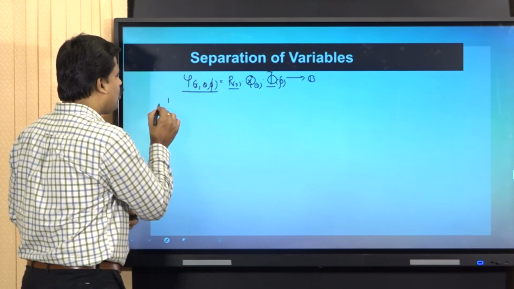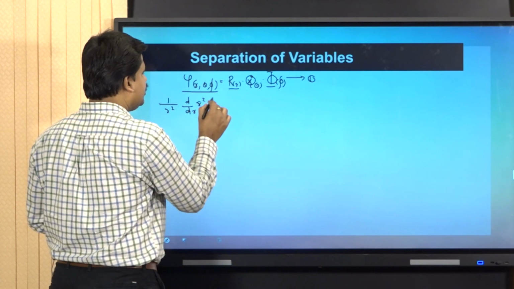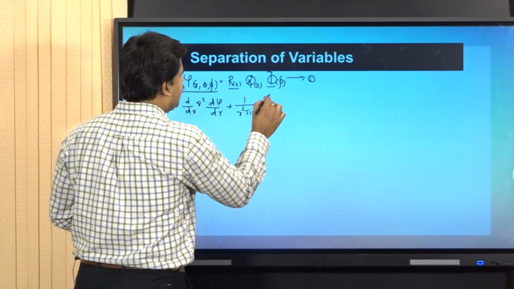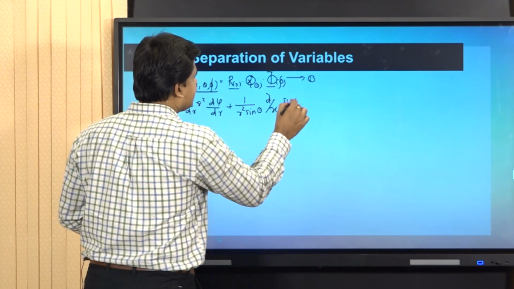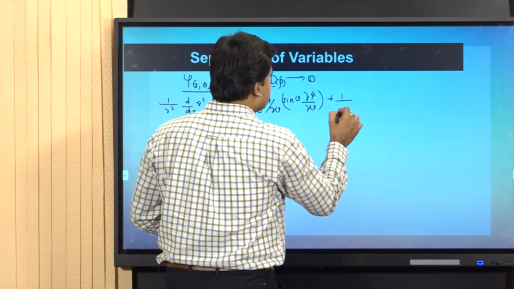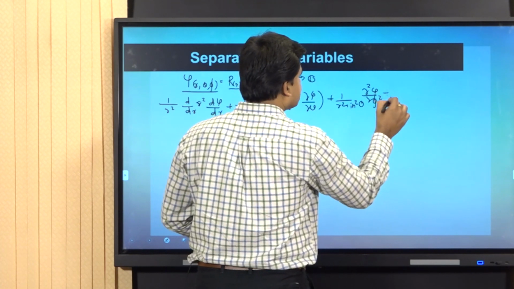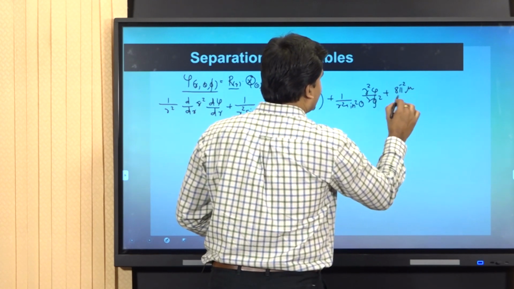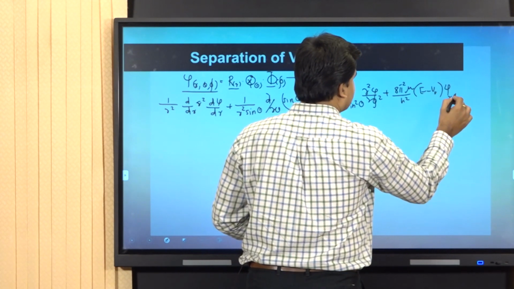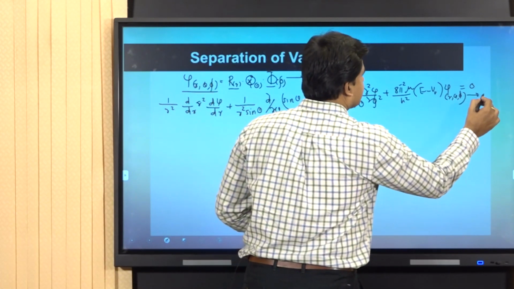So, the equation is 1 by r square d by dr of r square into d psi by dr, plus 1 by r square sin theta dou by dou theta of sin theta dou psi by dou theta, plus 1 by r square sin square theta dou square psi by dou phi square, plus 8 pi square mu by h square into E minus V, into psi of r theta phi is equal to 0. And this I mark as equation number 2.